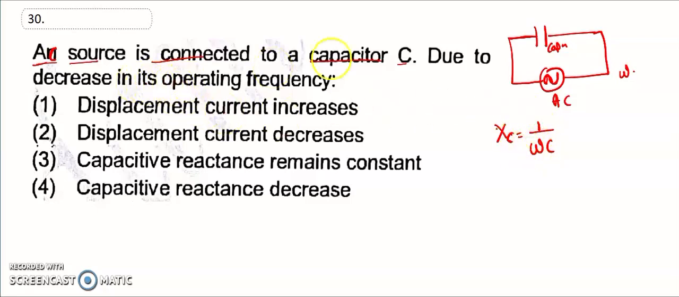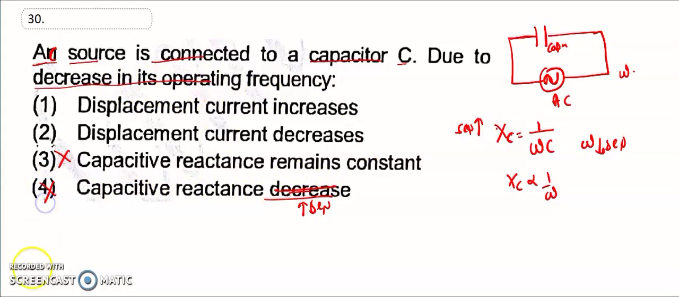So here, due to the decrease in the operating frequency omega, what happens to the capacitive reactance? It increases. Why? Because XC is inversely proportional to omega. They have given that the capacitive reactance remains constant. Wrong. Capacitive reactance decreases? It does not decrease, it increases. So this is also wrong.